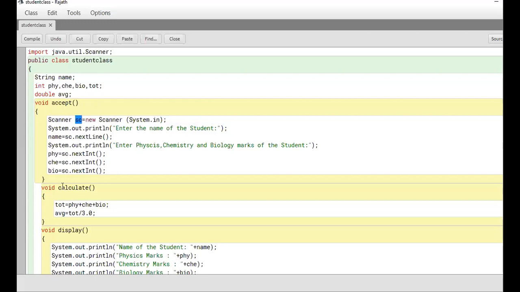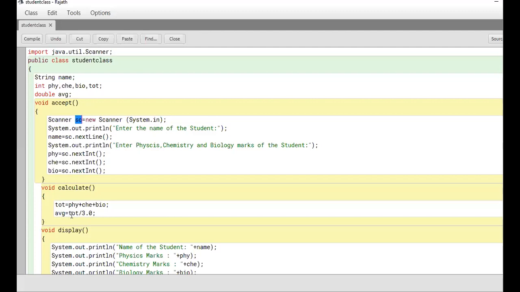Similarly now, void calculate. Here, what do I have to calculate? I have to calculate total marks and average marks. So TOT is equal to PHY plus CHG plus DIO. You can add these 3 marks and store it in TOT.